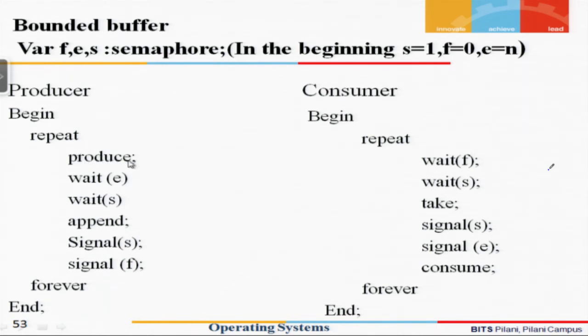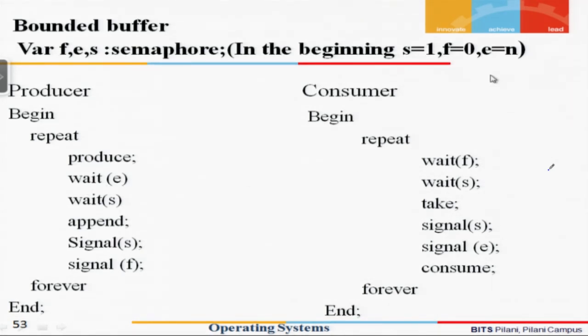So the producer comes. Let us see what is going to be there in the beginning. S is going to be initialized to 1. F is going to be initialized to 0, for the reason that in the beginning the producer has not produced any item. So the buffer is empty, that is F is equal to full, and the number of items in the buffer can be n, that is the size of the buffer. So E is initialized to n, the maximum number which you can put inside; more than that is not possible. So you would do a wait E.